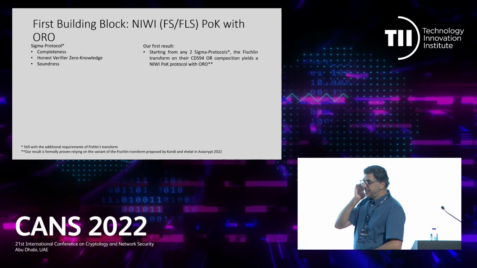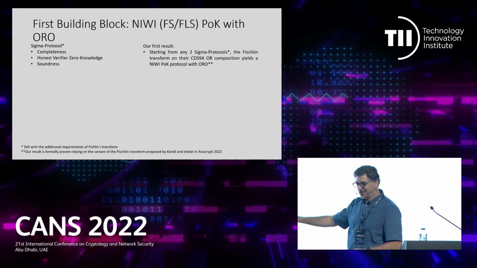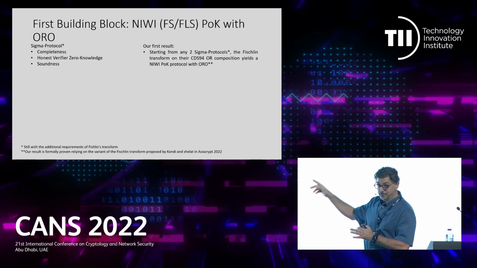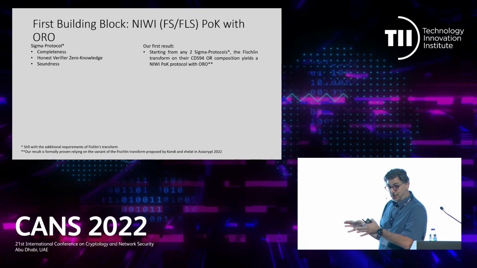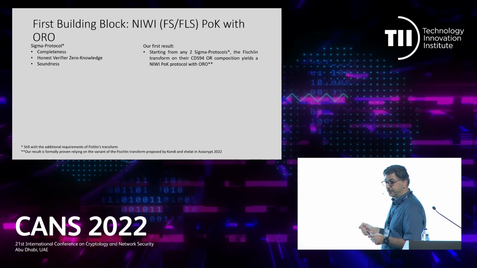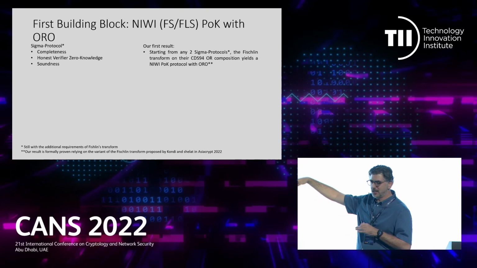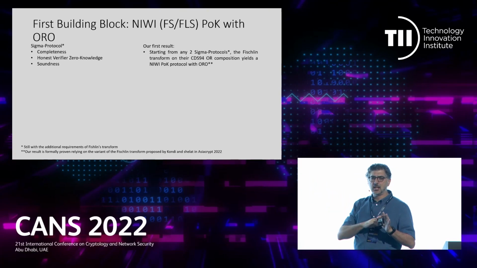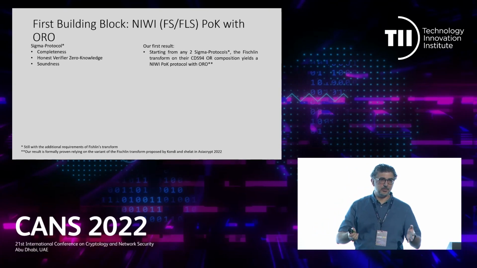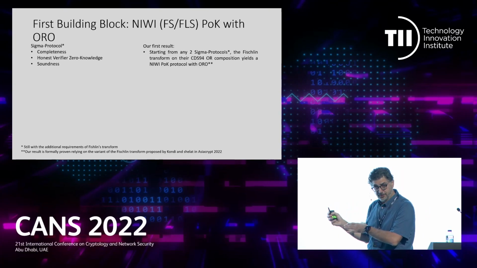What is our first result? Our first result is that for now, we don't need zero knowledge. We first construct a building block that is NIWI. But we take Fischlin's construction. And actually, we prove that if you start from 2 sigma protocols that meet this additional requirement, essentially the additional requirement is that the third message of the sigma protocol is kind of deterministic once the first 2 messages have been played. Okay? This is already a restriction in Fischlin's construction.